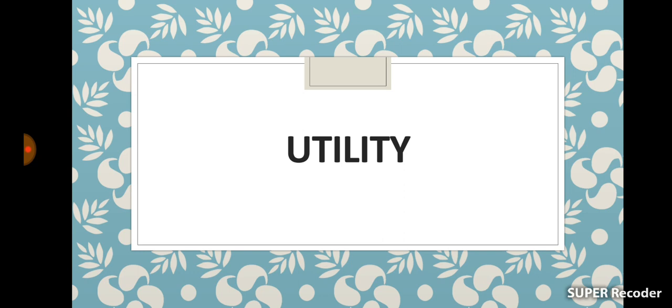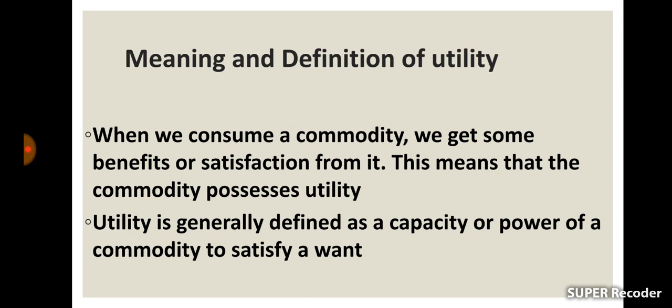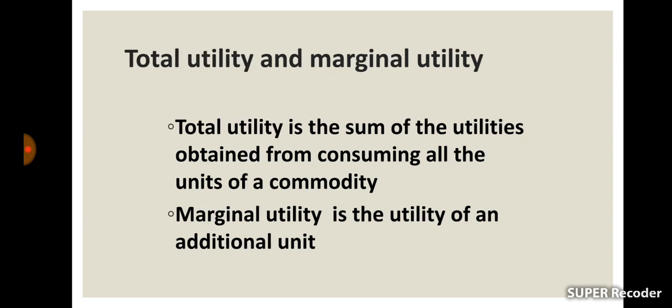Meaning and definition of utility. When we consume a commodity, we get some benefits or satisfaction from it. This means that the commodity possesses utility. Utility is generally defined as a capacity or power of a commodity to satisfy a want. It is the basis of demand.